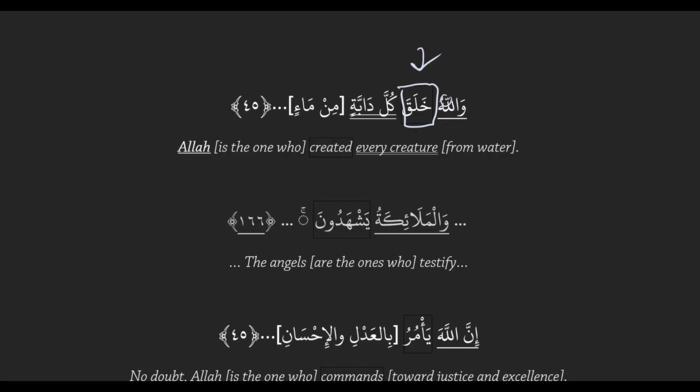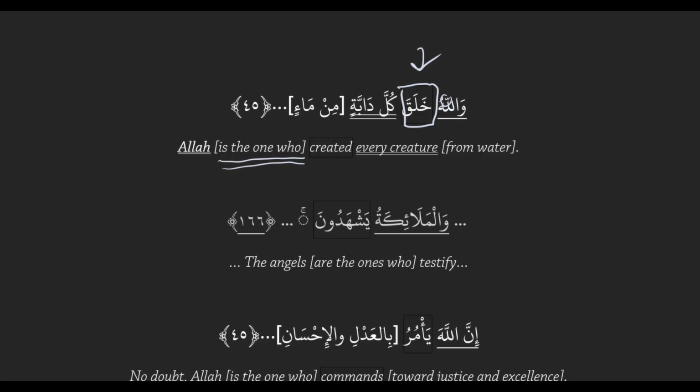Let's look at how we're translating this. Normally we'd say, Allah created every creature from water. We start with our doer, then our action, then our receiver. But you notice this bracketed part here? "Is the one who." The reason we're putting that in the translation is that when you move the doer before the action, you're doing it to give emphasis to the doer, to highlight the doer.